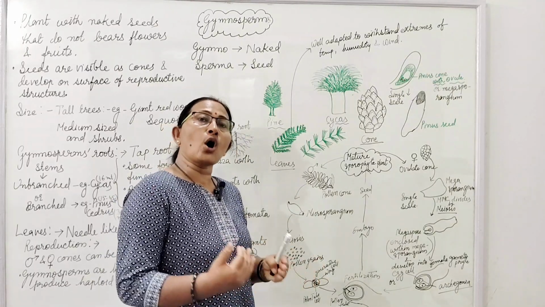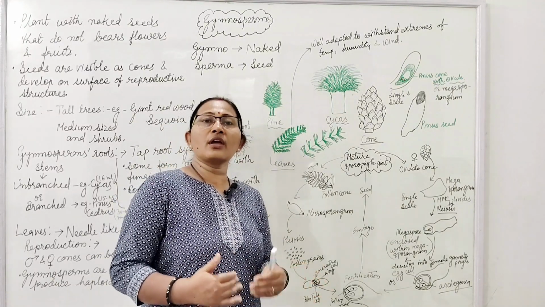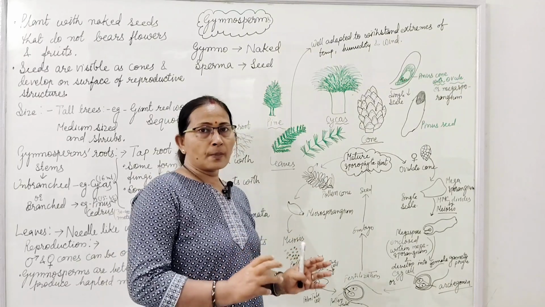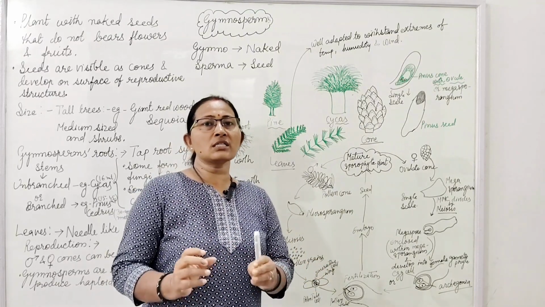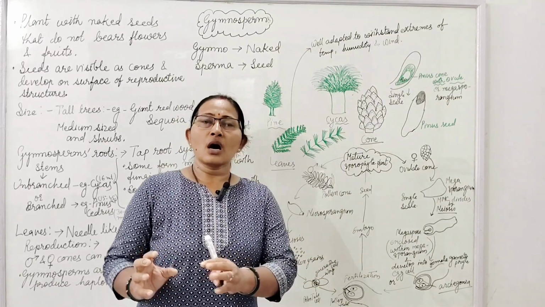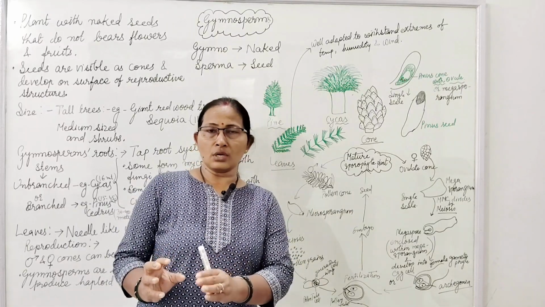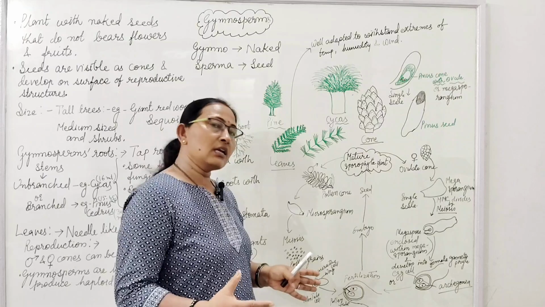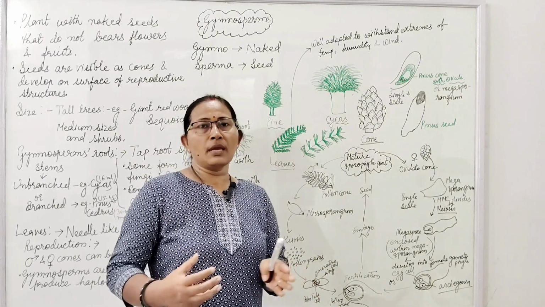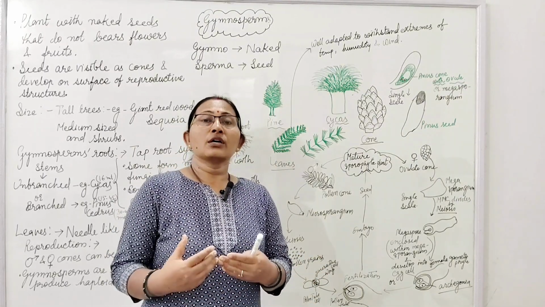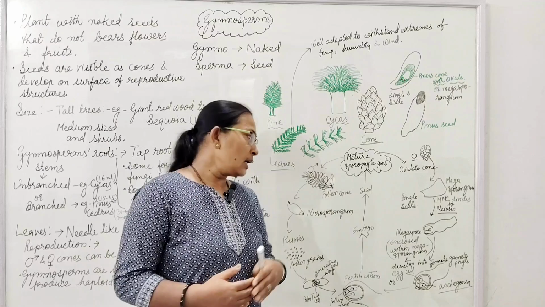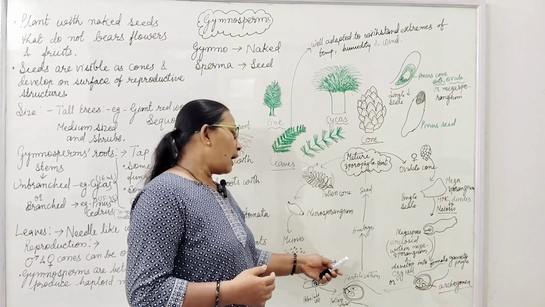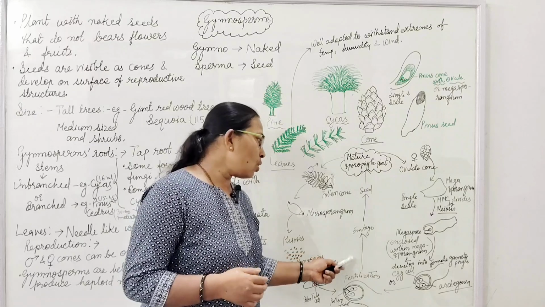When, with the help of wind, the pollen grain reaches the mouth of the megasporangium, the generative cell releases its content into the archegonia, the female egg cell. Then fusion of the male and female gametes forms the zygote, which is diploid and develops as the embryo.